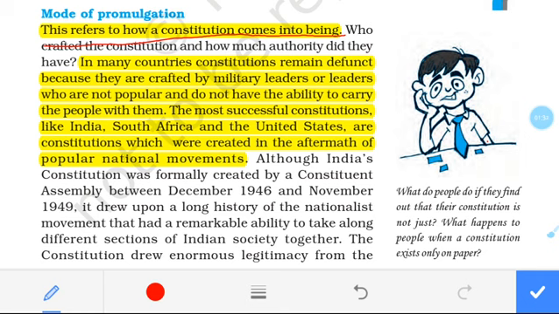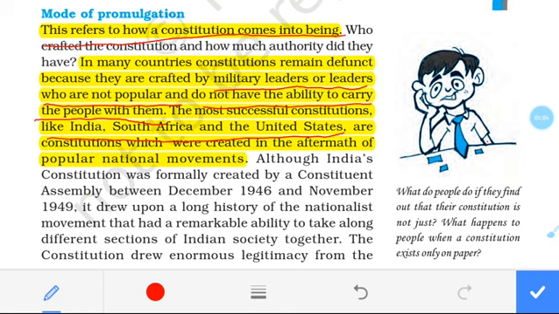You all know that there are some countries whose constitution does not work properly. Why does the constitution not work properly? Because they are dominated by military leaders, or leaders who are not popular, or do not have the ability to carry the people with them.